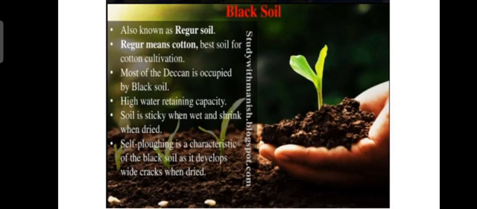Now the second one is your black soil. Black soil is formed by the weathering process of igneous rocks. That's why its structure, texture and color are different from other soils. It is also known as regur soil. Regur means cotton, and it is the best soil for cotton cultivation. That's why it is also known as black cotton soil.